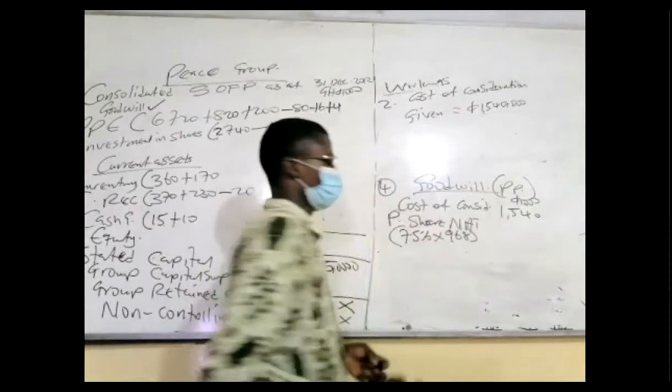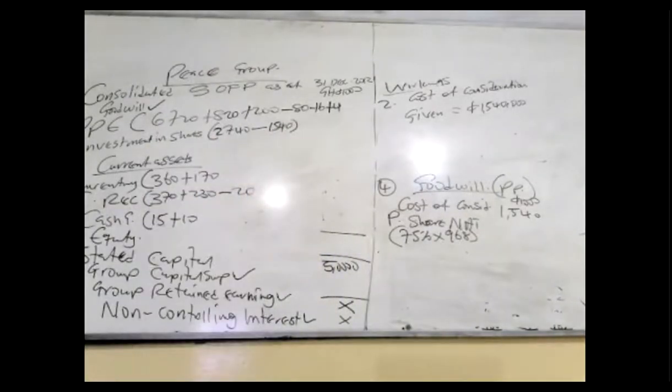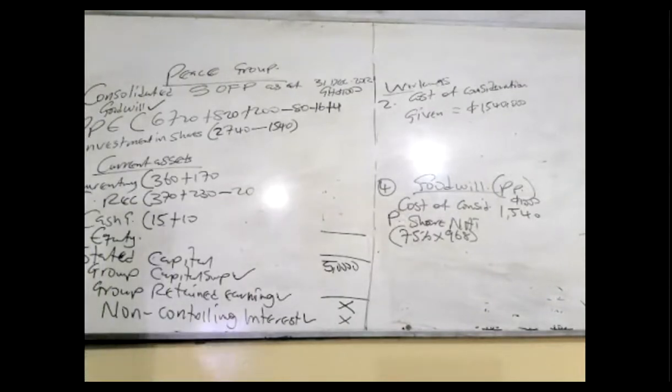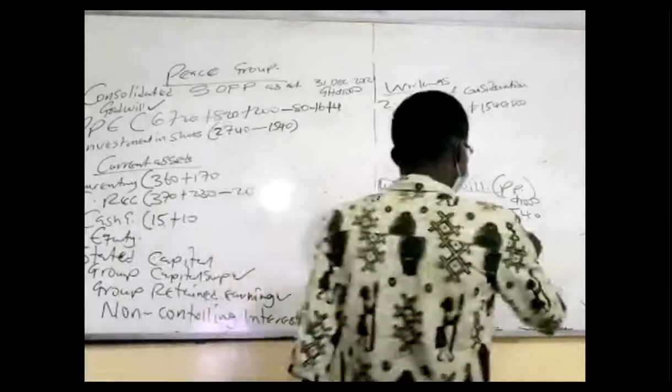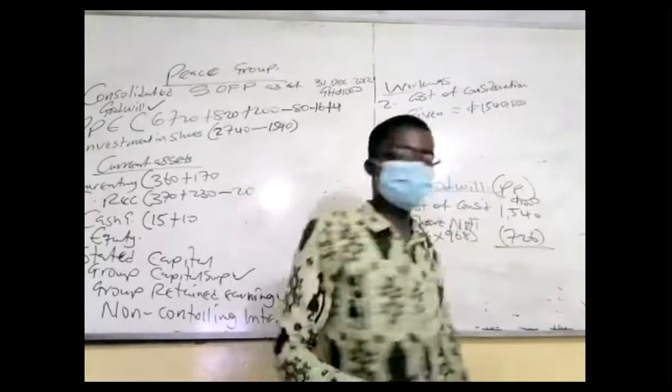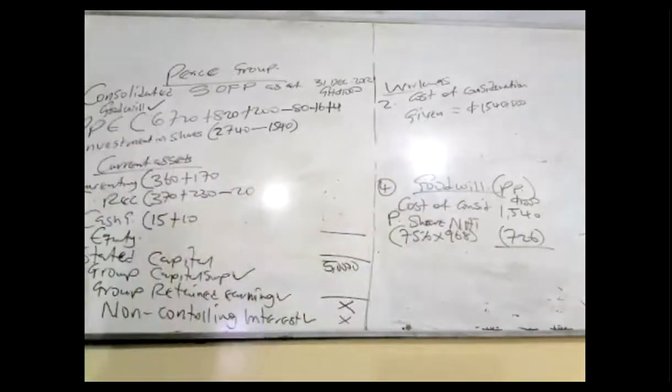That's the parent's share. It will give us something like 726. So 726. Take it off, and that is the goodwill.